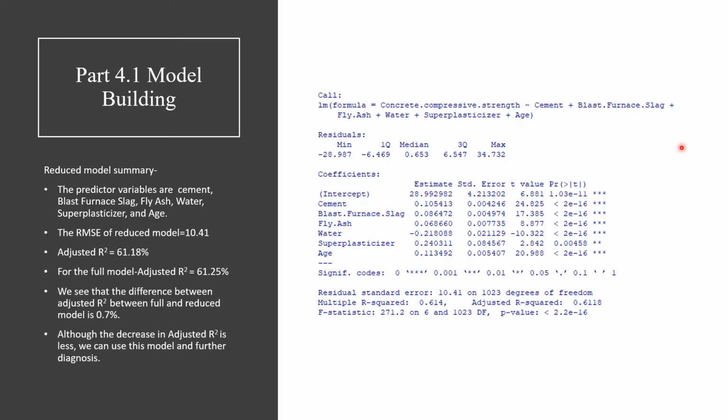So we eliminated the two predictor variables, which are the coarse aggregate and fine aggregate, in a reduced model, and we find that the RMSE of the reduced model is 10.41, and the adjusted R square is 61.18%. For the full model, we had observed that the adjusted R square is 61.25%, and the difference in adjusted R square between the full and the reduced model is 0.7%. So although there is a decrease in R square, which is very negligible, we can use this model for further diagnostics.